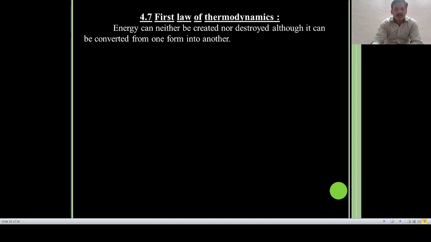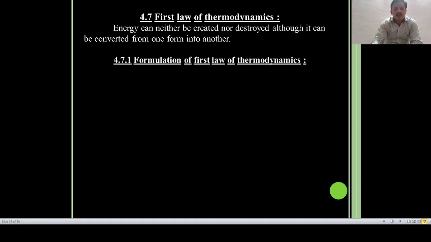It means we cannot create or destroy energy, but we can convert it from one form into another. For example, chemical energy is converted into electrical energy, and electrical energy is also converted into chemical energy. Kinetic energy is converted into potential energy, and potential energy is converted into mechanical energy. We can only convert energy, but we cannot create or destroy it. This is the simple statement of the first law of thermodynamics.